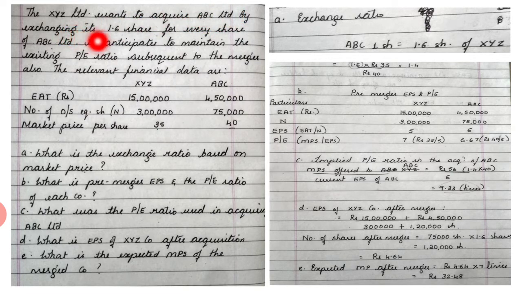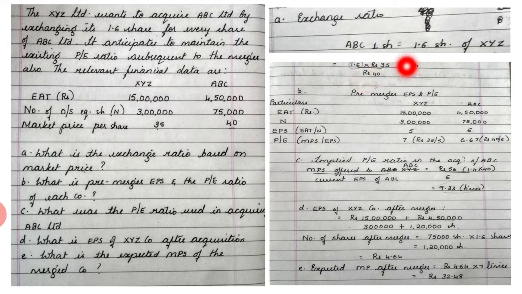So how do we solve this? If you see, ABC's market price is 40 and XYZ's is 35. So for 40 it is 35. For 1.6 it would be how much?